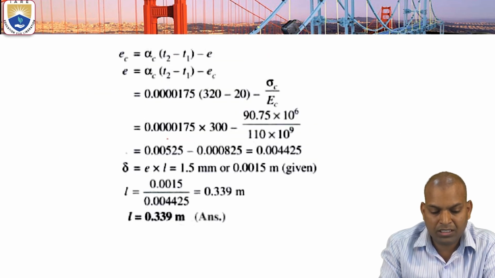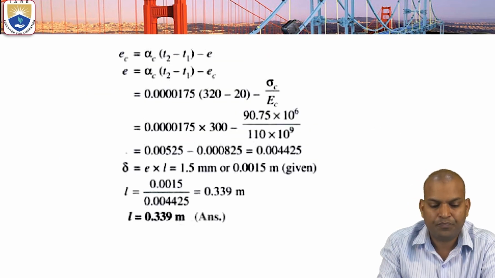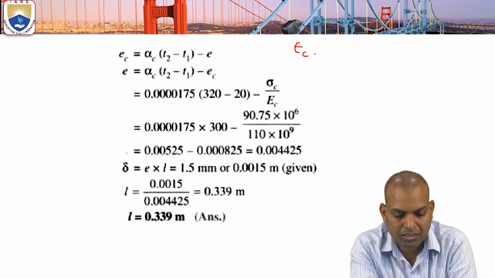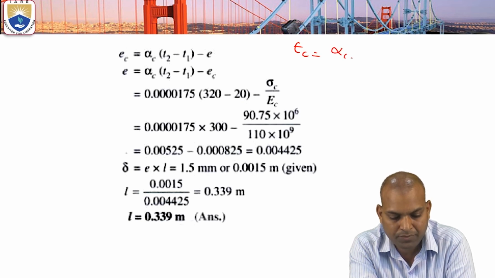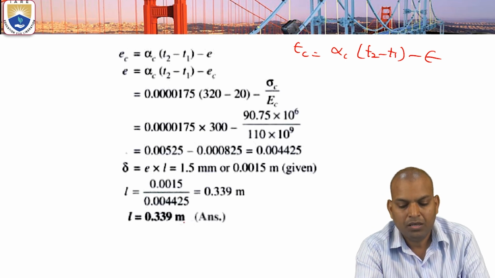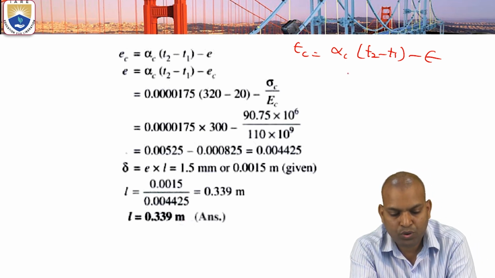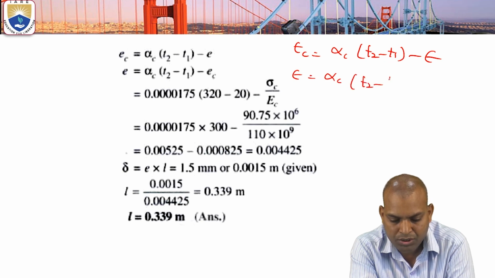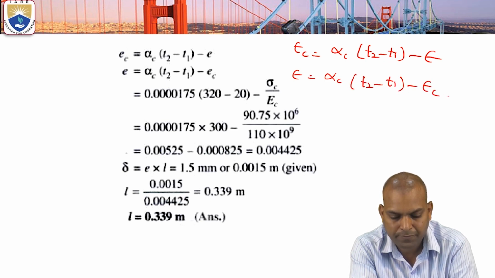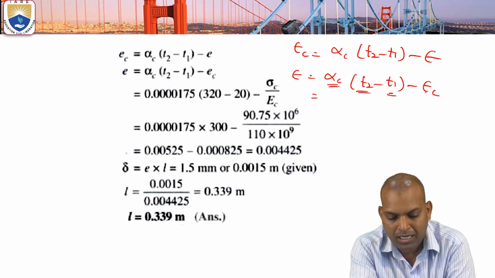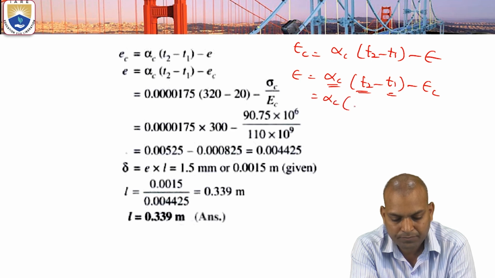Then another one is the original length. What is that? L. So from this equation, that is epsilon in copper equal to alpha C times (T2 minus T1) minus epsilon C. We know alpha C, T2 and T1, and what is epsilon C?